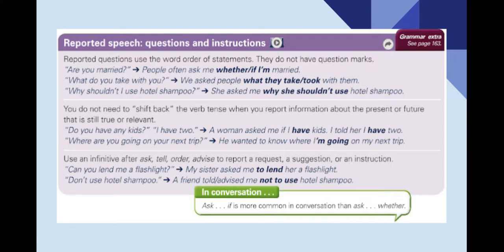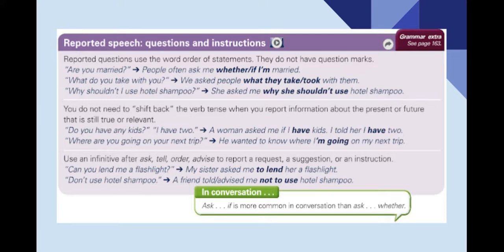Now, let's take a look at the second part. Remember that we do not need to shift back the verb tense when we are reporting information about the present or future that is still true or relevant. If you look at the first question, are you married? I reported as people often ask me whether I am married. Why? Because this is relevant for the present.